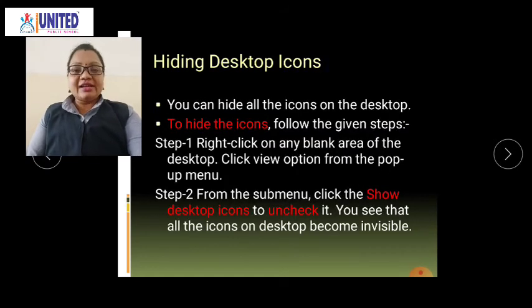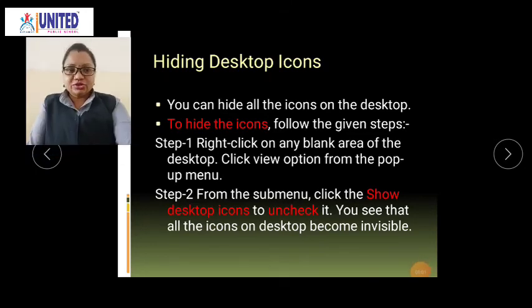Okay, and hide the icons. You can hide all the icons on the desktop. Sometimes some of the icons are very important and we cannot show them to others. At that time we have to hide the icons present on the desktop. So how can we do it? You have to follow the steps.